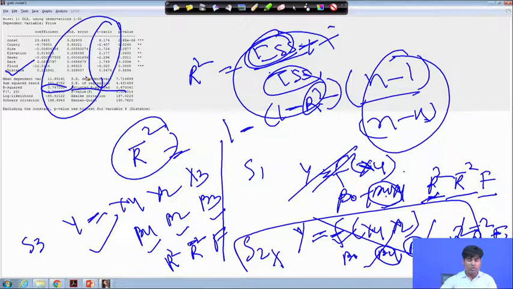And again you can go ahead and drop another variable which has the least impact, re-estimate, and then check the results against the previous ones and compare which one is the best. If the model is improving, that is, if you drop an unnecessary variable, then adjusted R square will start increasing, the impact of variables will be very high, and the F statistic will be statistically significant and also very high.